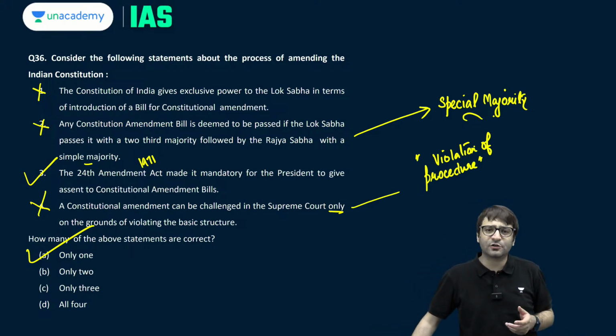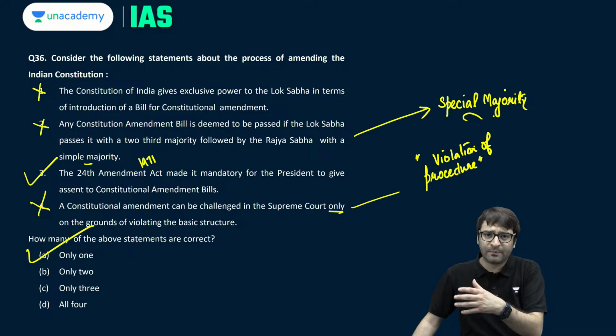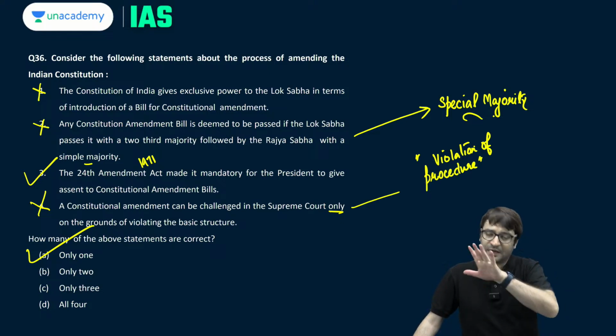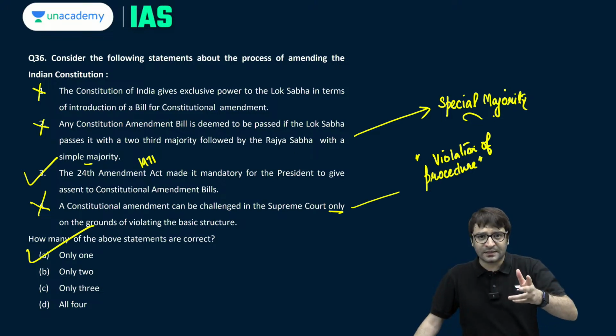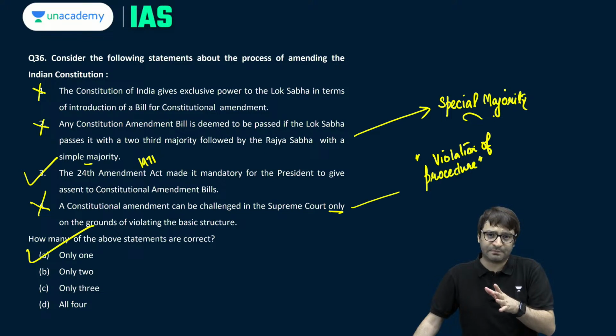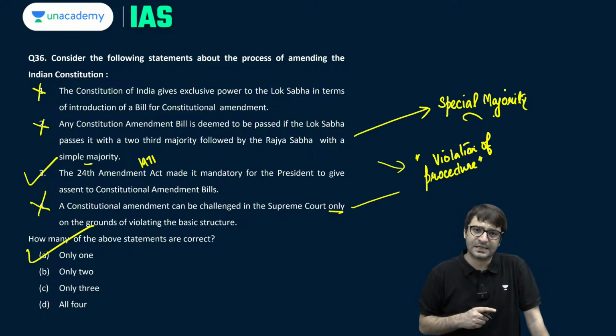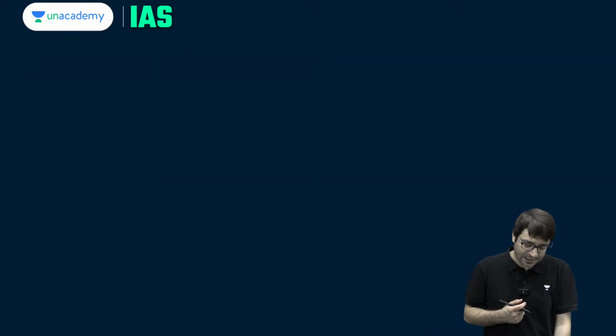Sir, what do we mean by violation of procedure? For example, the Parliament is trying to amend some of the federal features of the Constitution. For example, the Parliament is trying to change the manner and method of President's election, which according to Article 368 requires ratification by at least half of the states as well. What if the Parliament is enacting this constitutional amendment, changing the method and manner of President's election without getting this constitutional amendment bill ratified by at least half of the states? That means the Parliament seems to have violated the procedure. On this ground also, it can be challenged in the court. That is why A, only one, is the right answer.